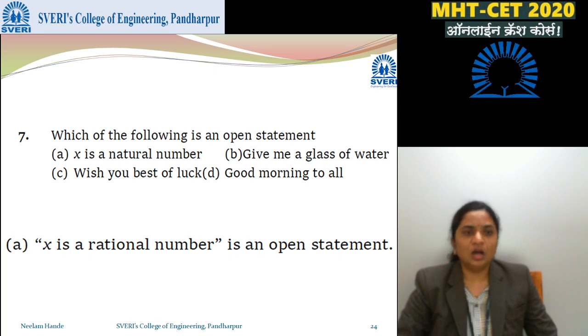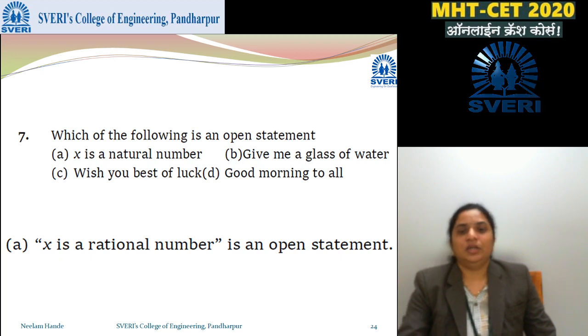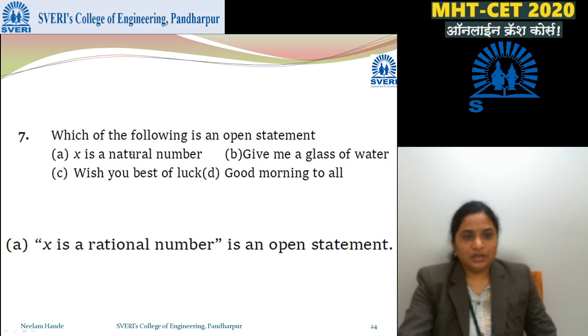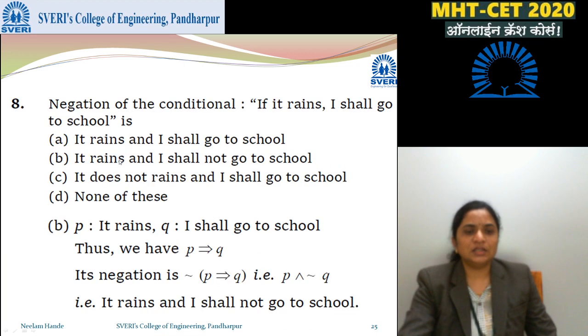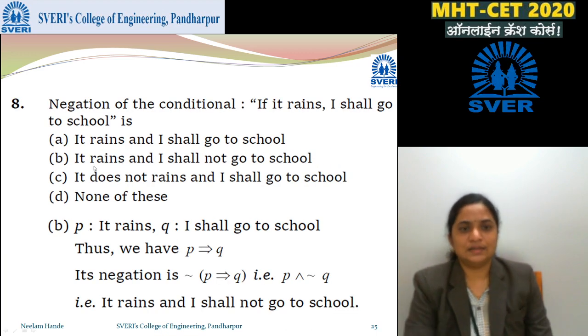Good morning to all. So X is a natural number is an open statement because we can assign any value to it. Here it is a glass of water. It is fixed, right? It cannot be open, and these two are not statements themselves. So X is a natural number is an open statement.